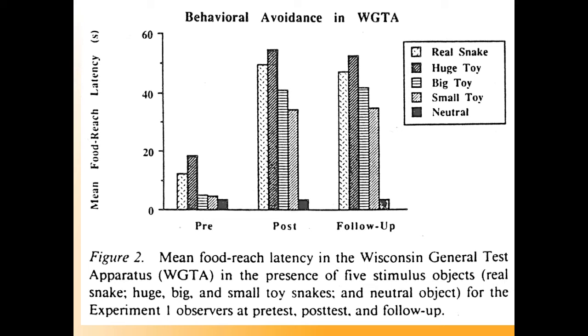However, consistent with the idea that throughout evolutionary history, snakes have presented a consistent danger for monkeys, whereas flowers have not, Meinecke observed that exposure to the video showing a member of their species exhibiting fear to a snake resulted in an increased wariness to reach for the food in the presence of a snake or a toy snake, but not in the presence of a flower. At a post-test several weeks later, these same monkeys were still exhibiting an increased latency to reach for the food when a snake was present, but they showed no such response when a flower was present. These findings seem to suggest a special biological preparedness for learning a fear of snakes, but no such preparedness for